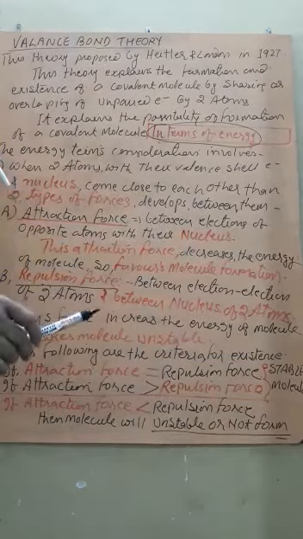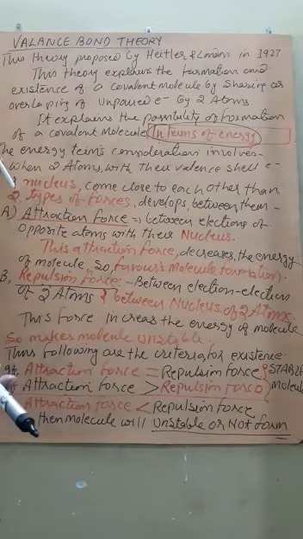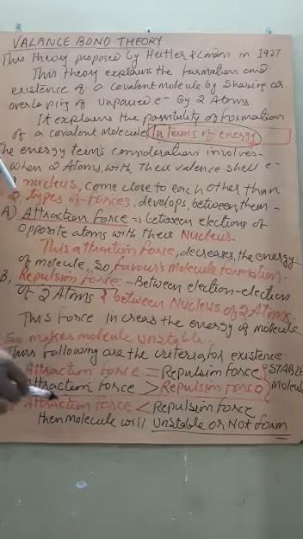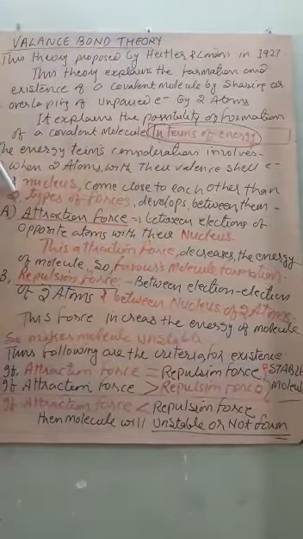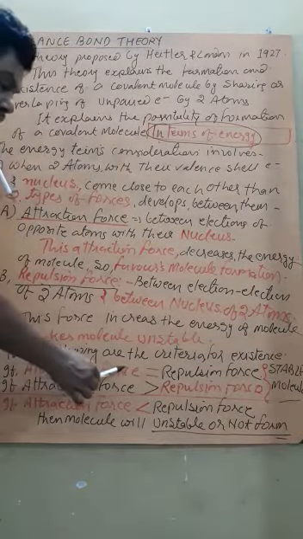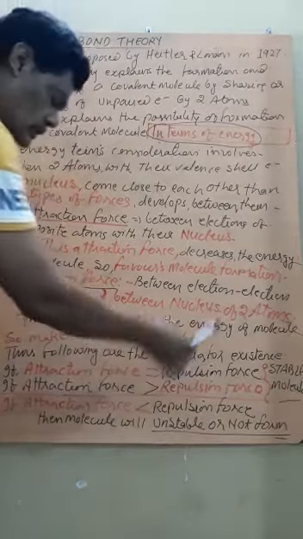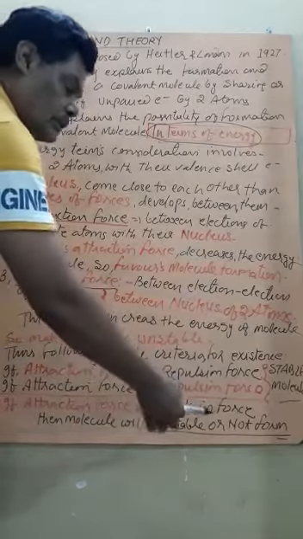So overall energy is released, and therefore the molecule will again be stable. So there are two cases in which the molecule becomes stable: attraction equal to repulsion, or attraction greater than repulsion.